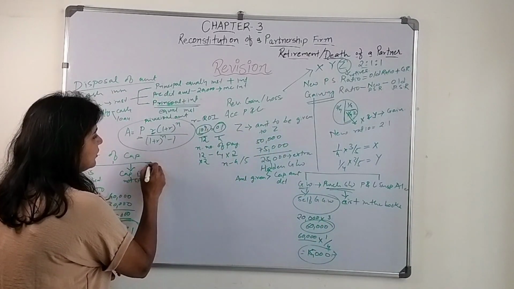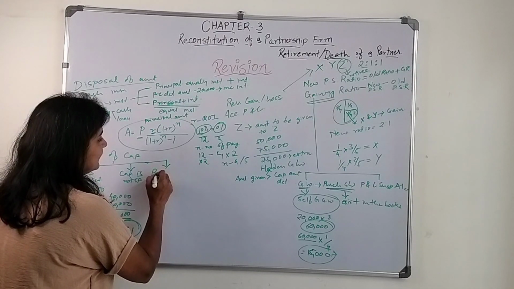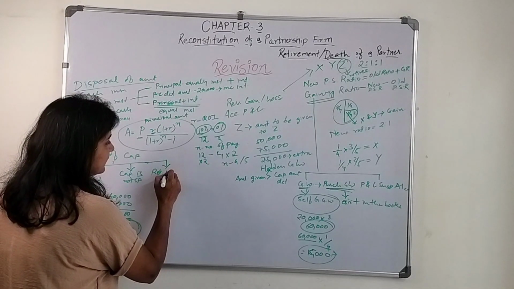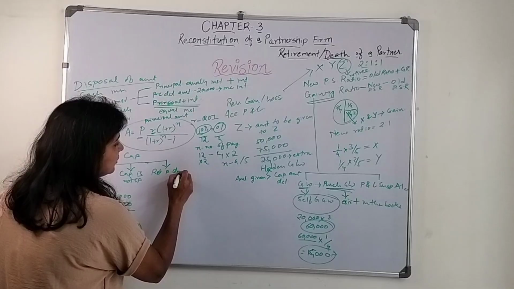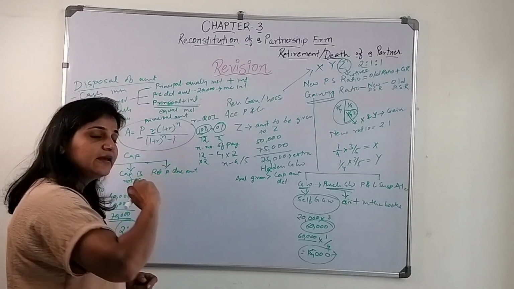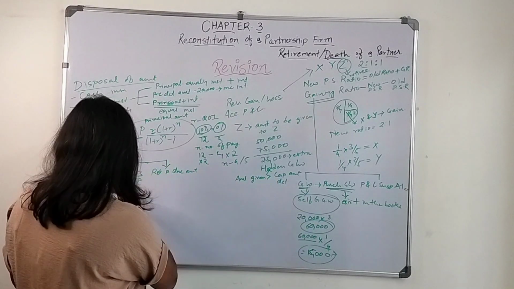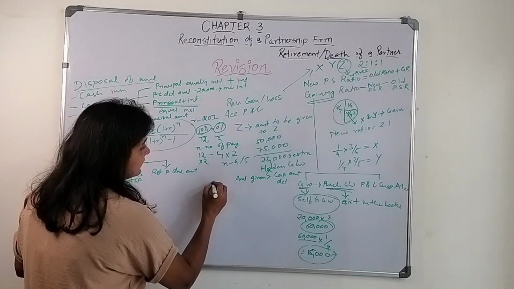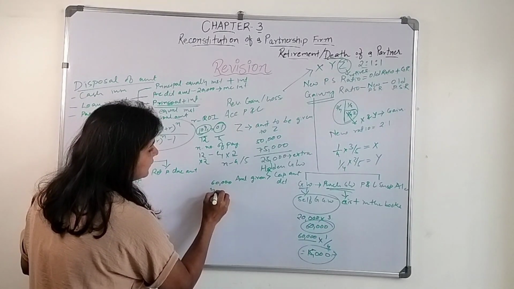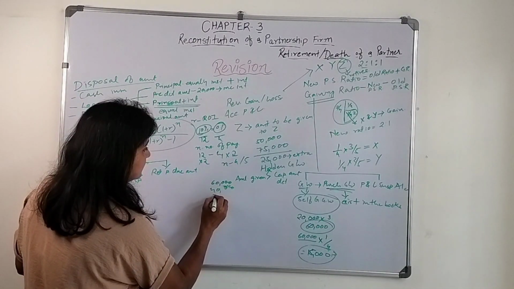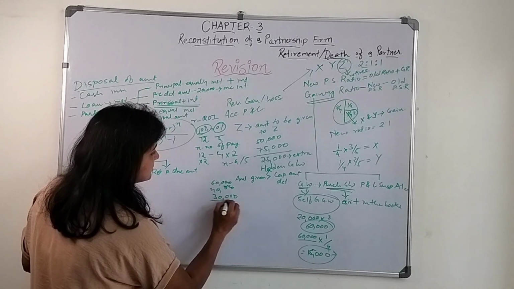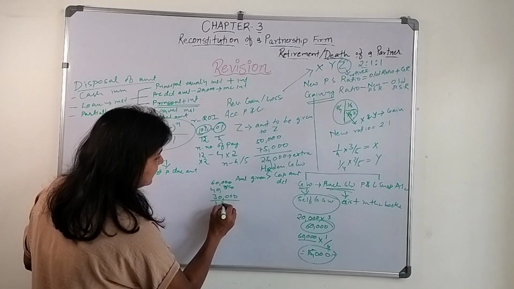Or there could be a third situation wherein the retiring partner's due amount will be given. We are not making any changes in the capital amount. Let's say it is 60, 40 and 30, so 1,30,000.